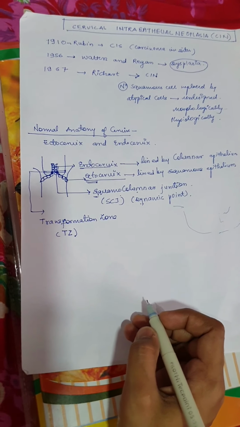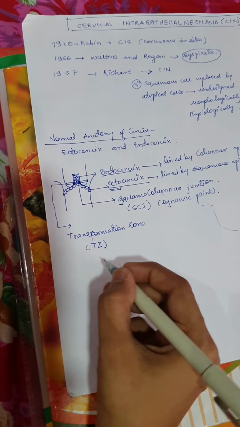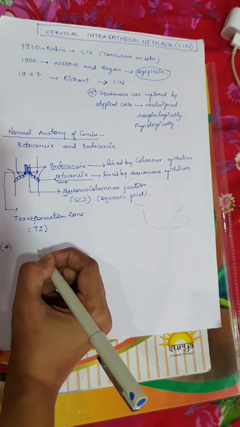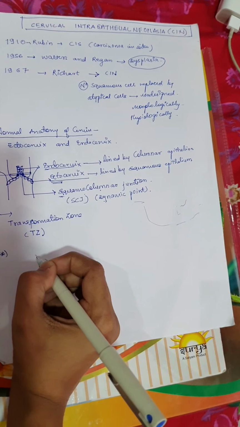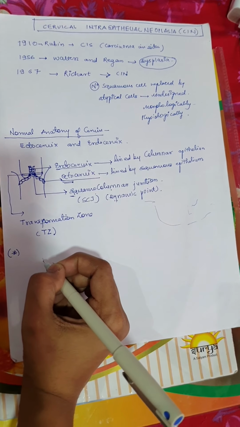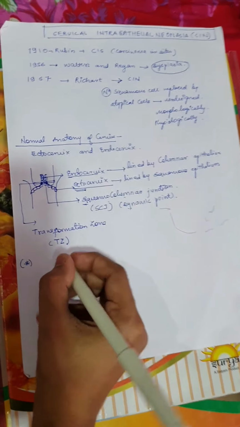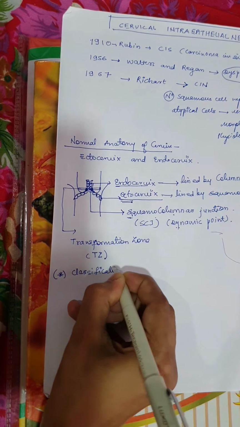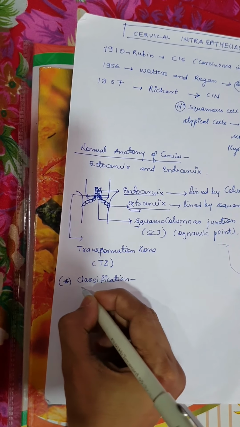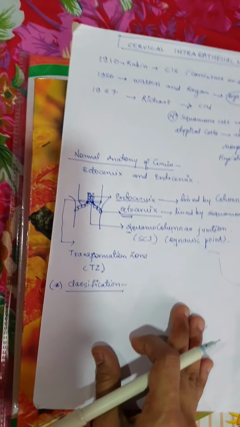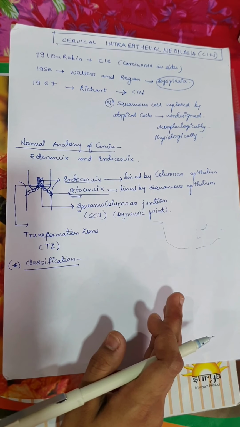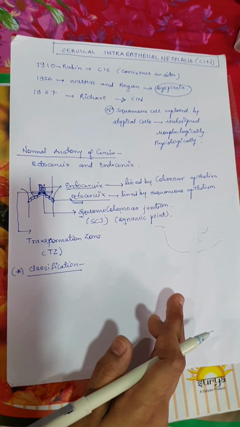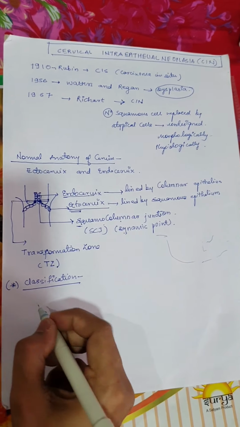After this normal anatomy of the cervix, now we will see the classification of cervical intraepithelial neoplasia, which is basically done depending upon the histology or the cytology of the epithelium. Depending upon the progress of cervical intraepithelial neoplasia, it is divided into 3 stages.